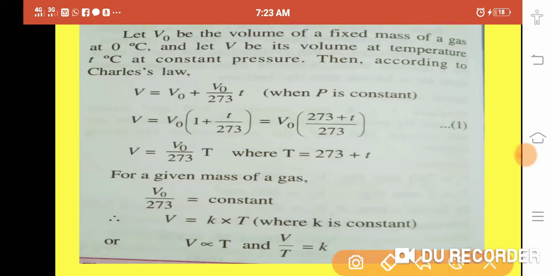Now, by the previous concept, we should derive the Charles law. Let the initial volume be V naught. The initial volume of the gas is, suppose, V naught, means at 0 degree Celsius. And let V be its volume at temperature T degree Celsius, means by the increment of the temperature, you have increased the temperature.